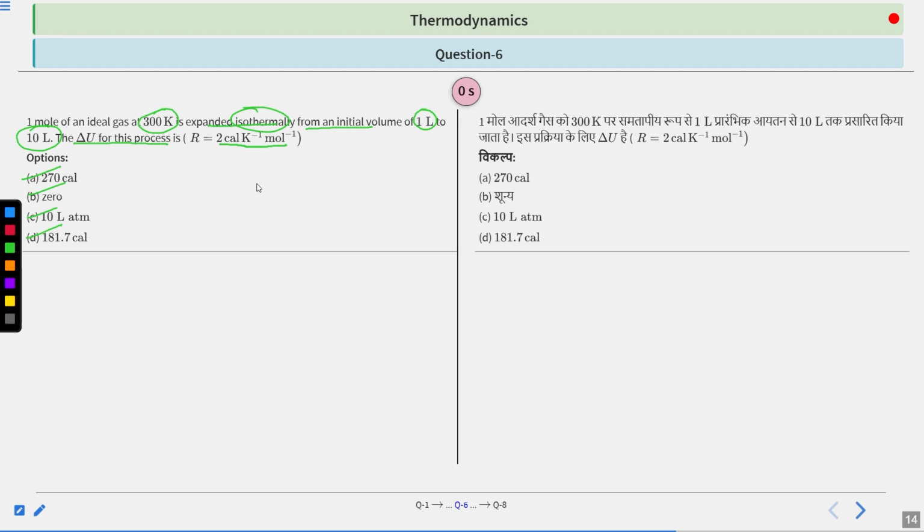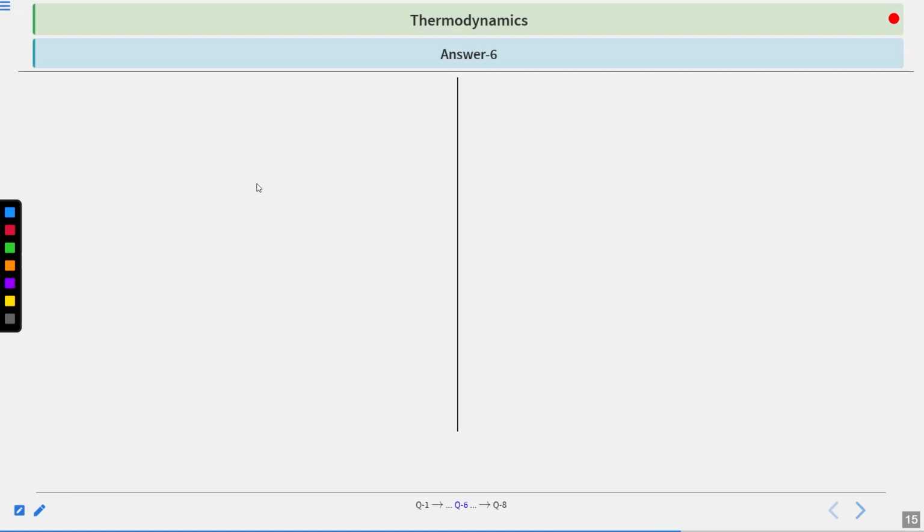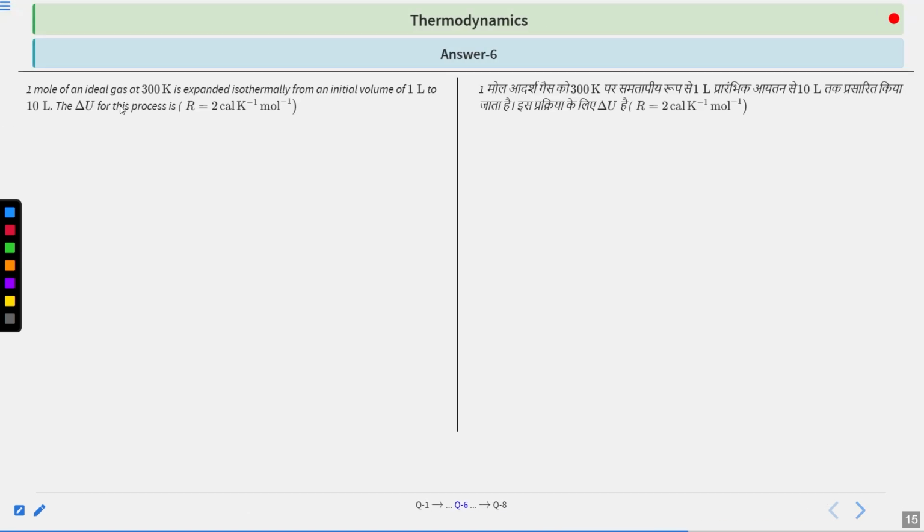Okay, now let us see how we can solve it. Again I'm repeating the question. We are doing an isothermal expansion, going from 1 liter to 10 liter, and all this occurs at 300 Kelvin, and you have to calculate delta U. So the correct answer would be B for those who have solved it. Very easy to solve.